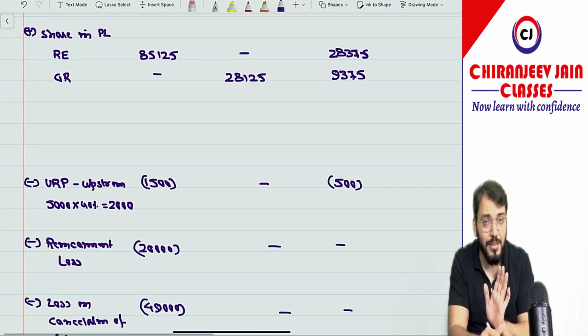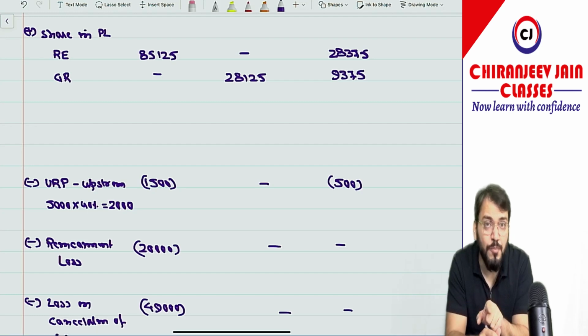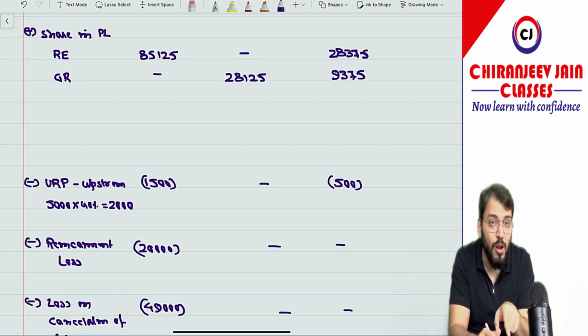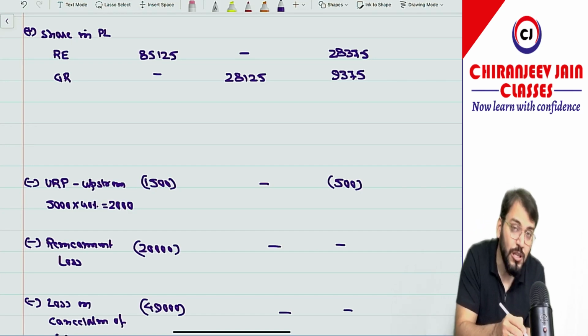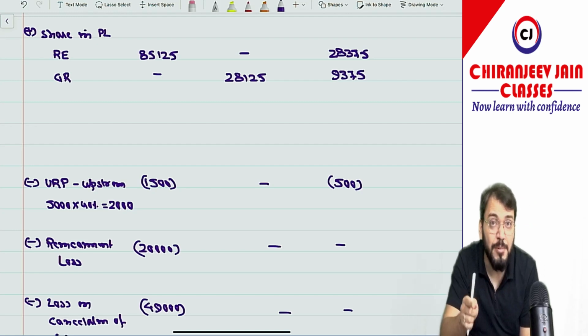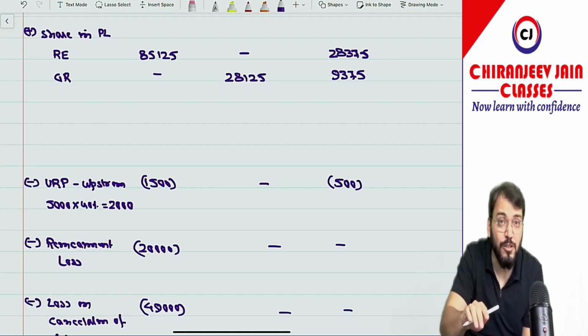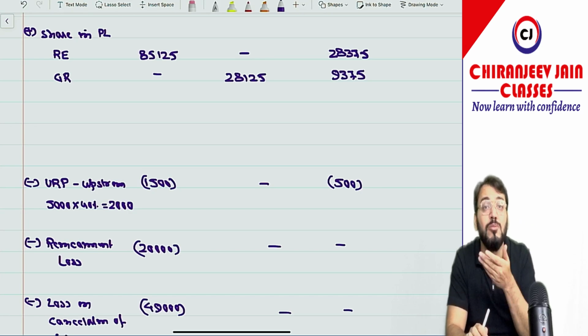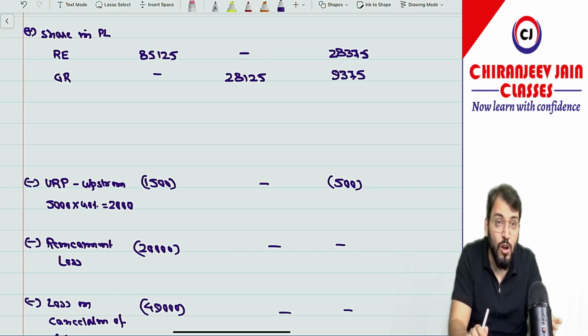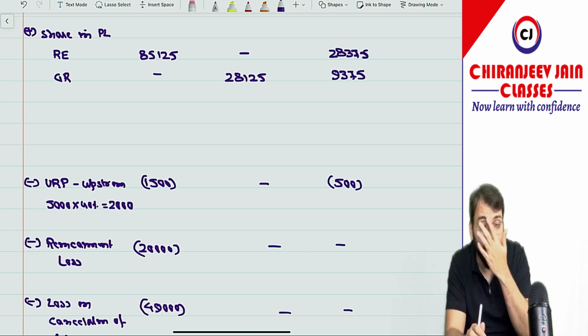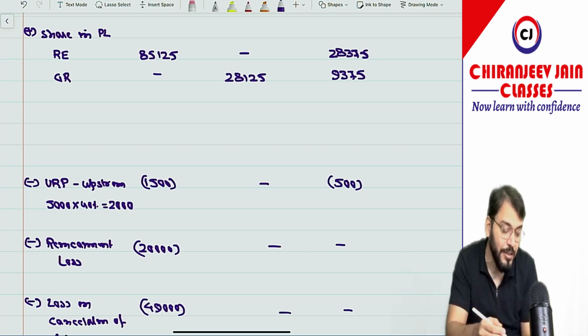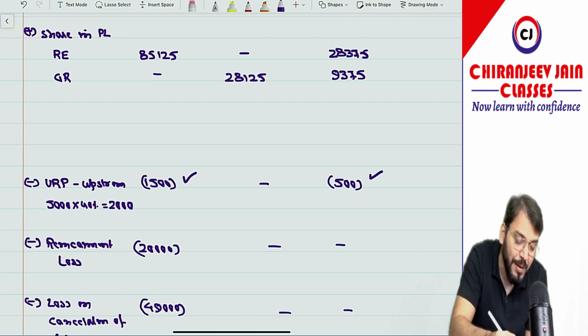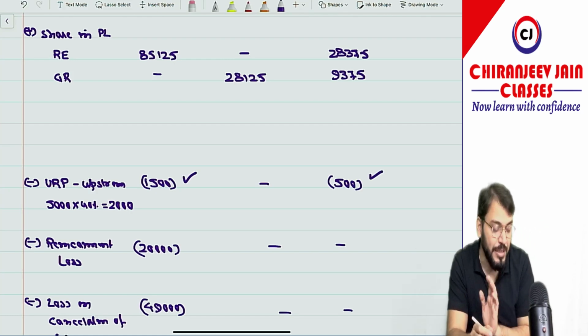Correct? Yes. Now there is unrealized profit. Already we calculated unrealized profit due to upstream transaction of rupees 2,000. So this 2,000 will also be allocated to parent company and NCI in the ratio of 75% and 25%, because this is the profit of subsidiary company included in the stock of parent company. So this will be eliminated from both parent and NCI: minus 1,500 and minus 500.